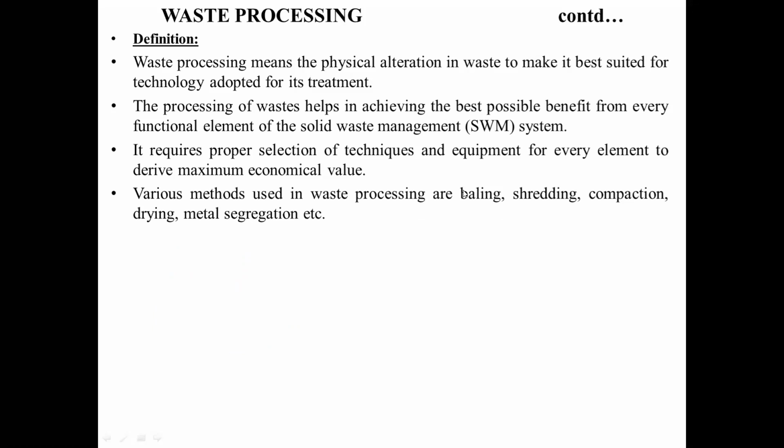Then the various methods, the different methods you are going to be using, in baling. Baling means dumping that or forming of blocks. That's what recycling blocks, plastic blocks, which are going to be used for this method. That we are calling baling. Then shredding. In shredding, what we are going to be doing is segregating the material depending upon the properties. That's what we call shredding. Then you are going to go for compaction, then drying, then metal segregation, etc. So different methods, different processes, different techniques have to be taken to do this. All this is what we define as waste processing.